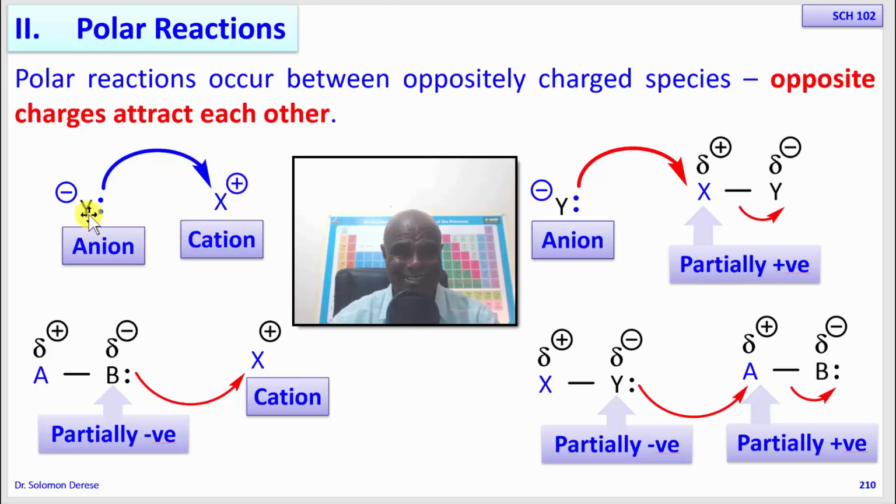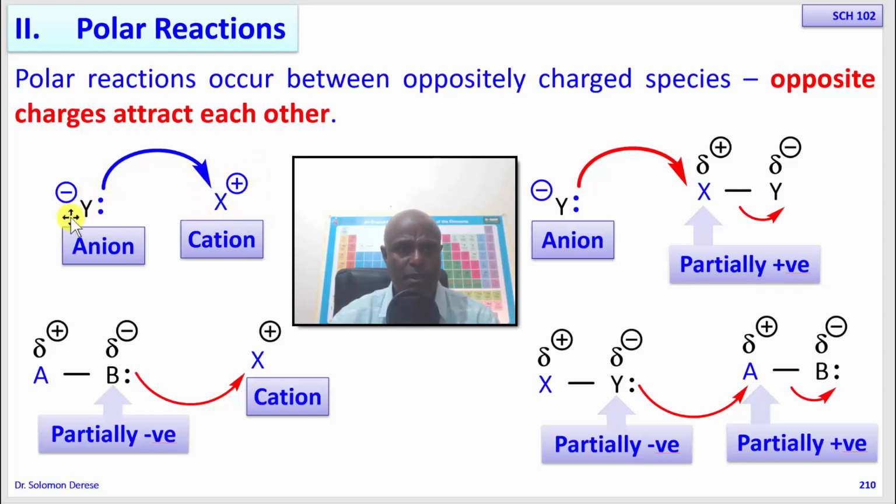So these attract each other, and when they come close enough to form a bond, electrons flow from the anion to the cation, in the process forming a bond between them. So there will be a bond that's going to form between Y and X. As you can see, Y is electron rich, X is electron deficient. Since it is electron deficient, it will be happy if it can get electrons to neutralize this positive charge.